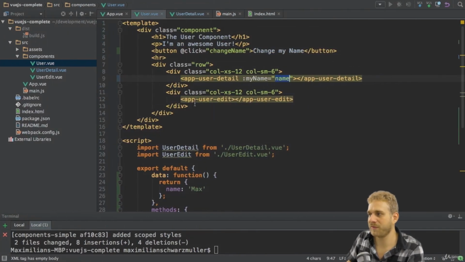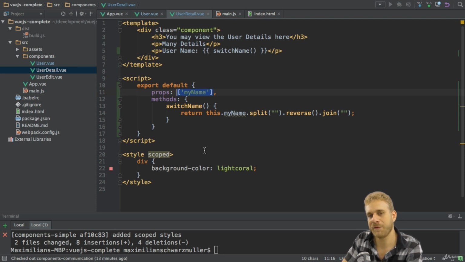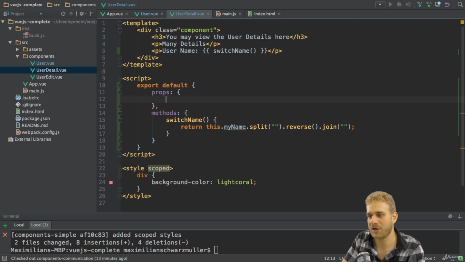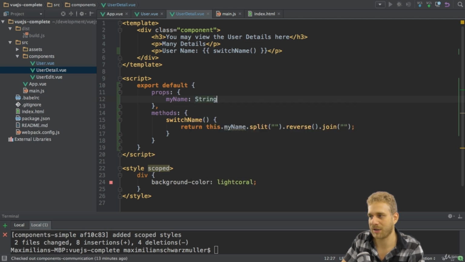So in order to prevent this, we want to validate the props coming in. And we can set up validation here in this props array or in this props key here on our object. Props can not only be an array. If we want to validate it, it should be an object. And there we have as a key our property name, like my name. And then as a value, the type of that. So that could be of type string to force it to be of type string.